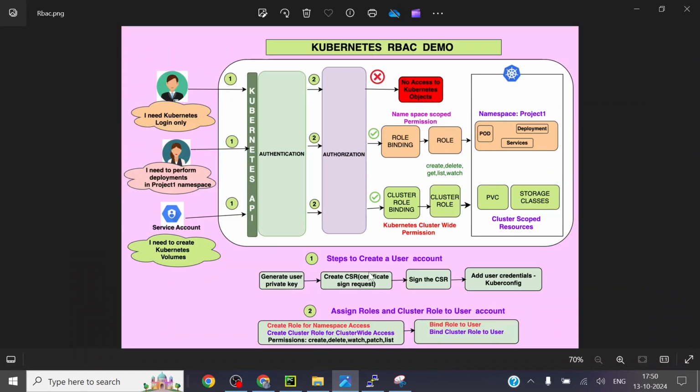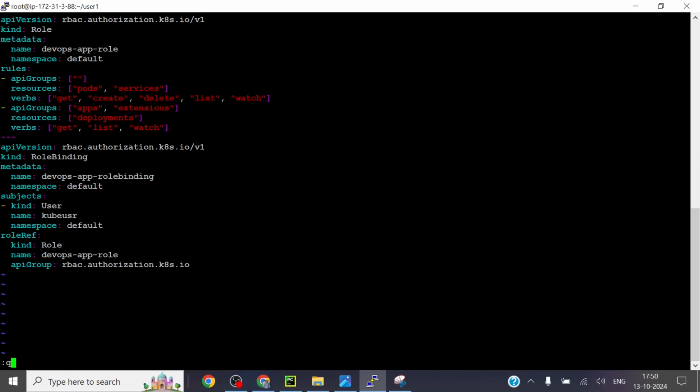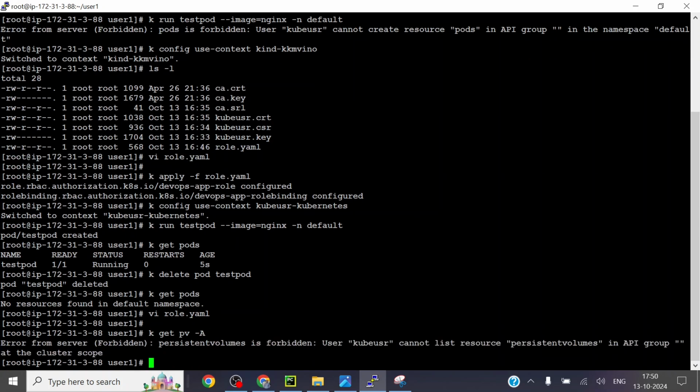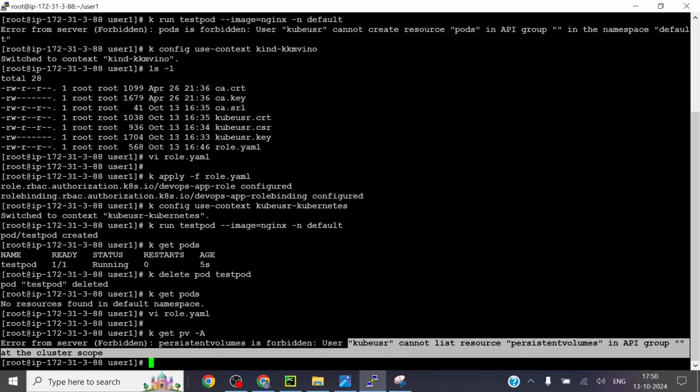That is the main thing you need to understand. If I list the persistent volumes, see, it is not allowed. It cannot list them because this user cannot list cluster-scoped resources. Volumes are cluster scoped.